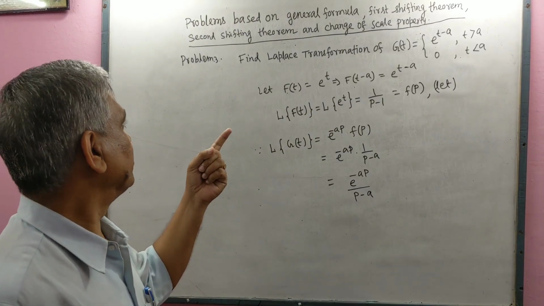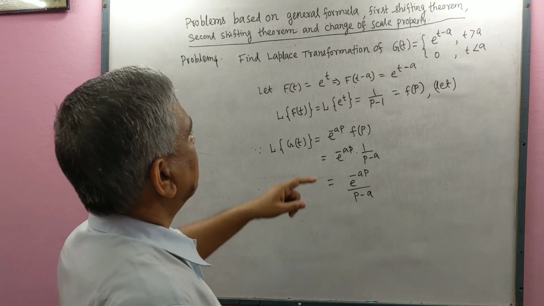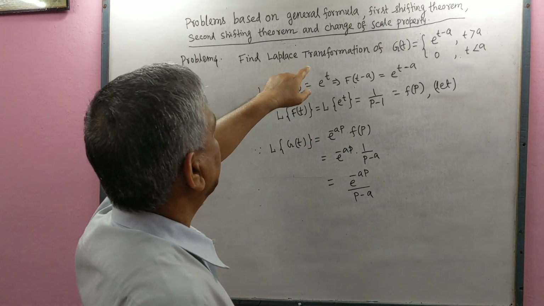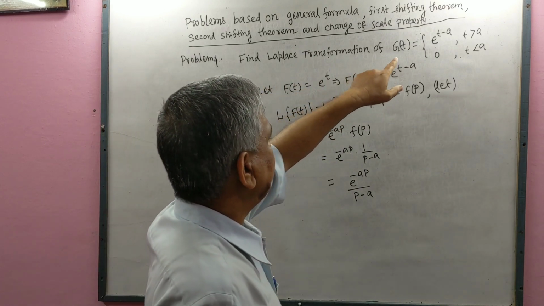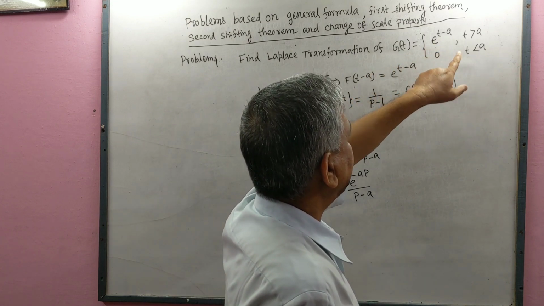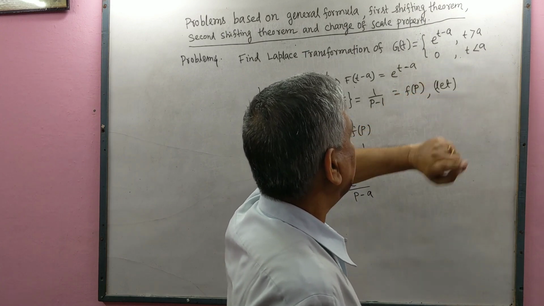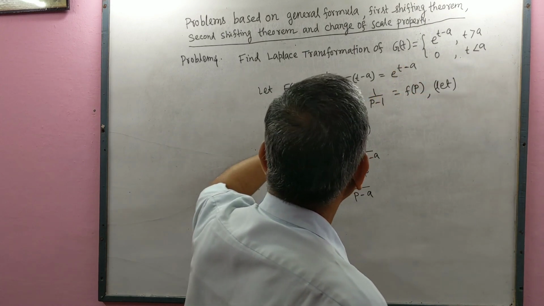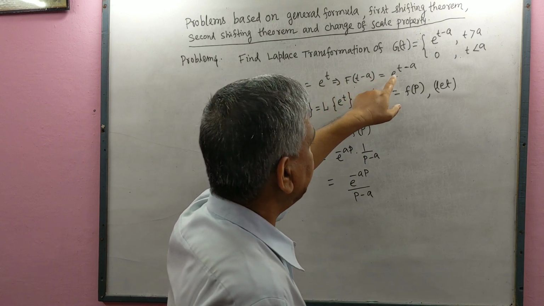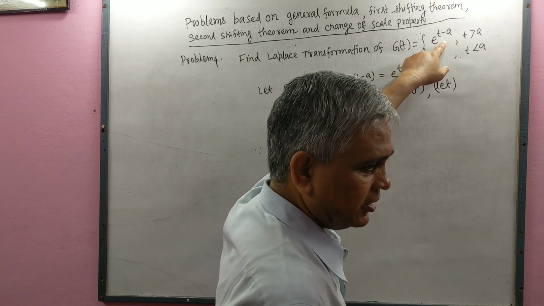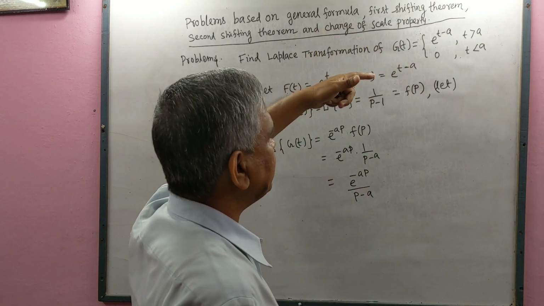Now we shall solve a problem. This is problem number 4, based on second shifting theorem. Here it is given that g(t) equals e to the power (t minus a) for t greater than a and 0 for t less than a. Let f(t) equal e to the power t, then f(t minus a) equals e to the power (t minus a). Here f(t minus a) and here 0. In this case the second shifting theorem is applicable.